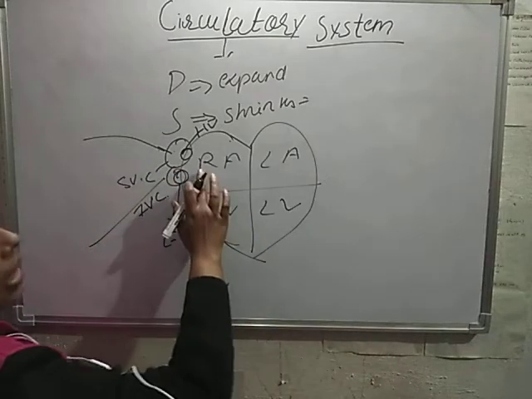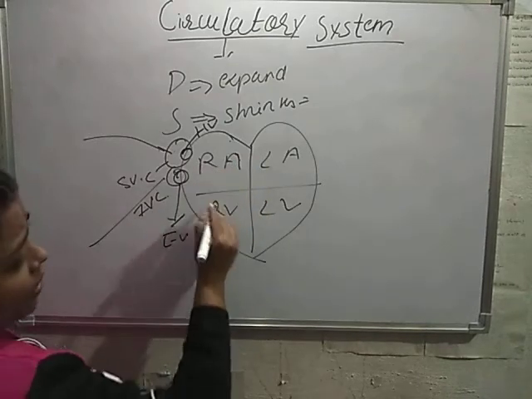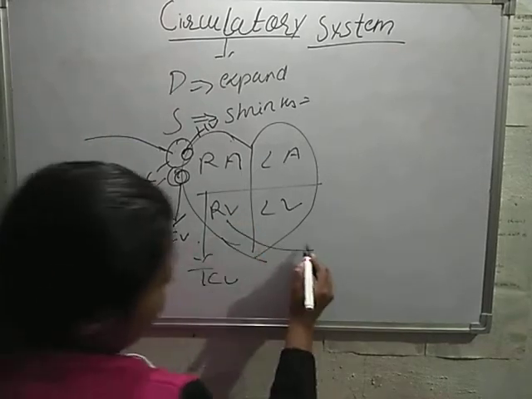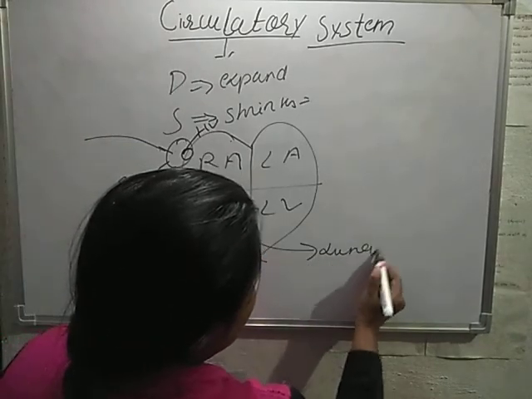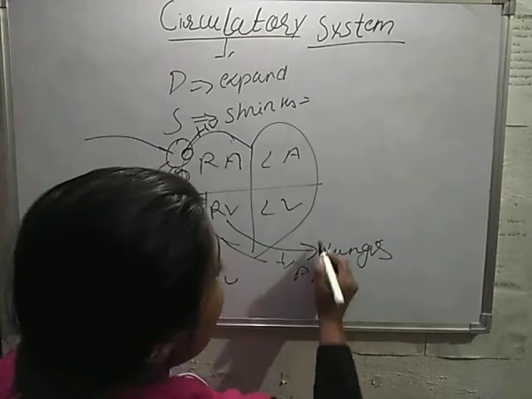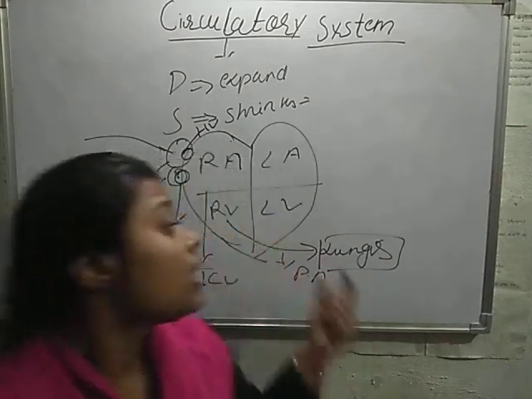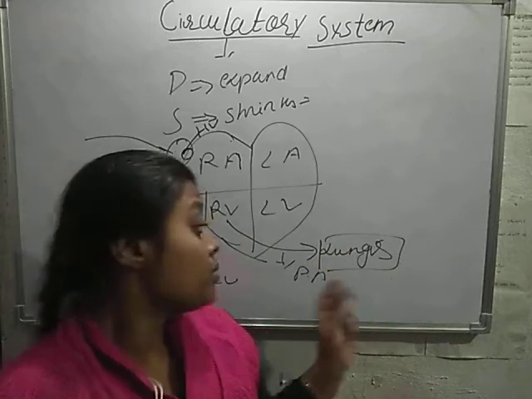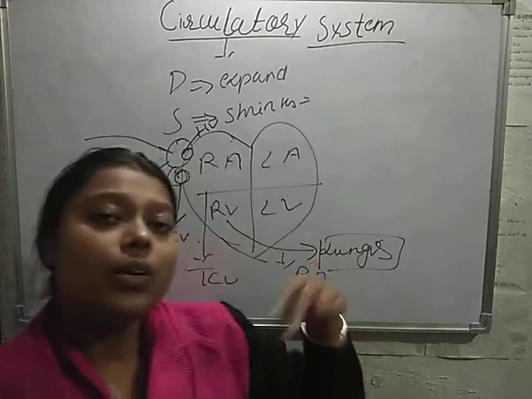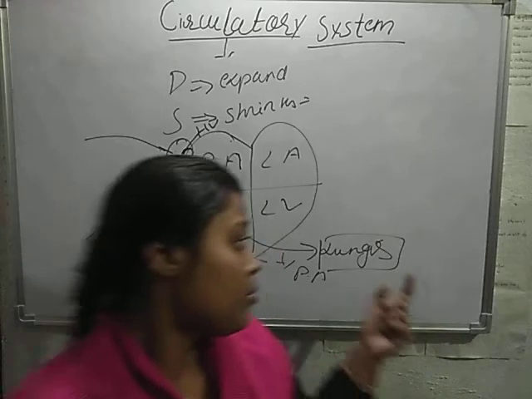When blood comes into the right auricle, it goes from the right auricle to the right ventricle through the tricuspid valve, and from the right ventricle to the lungs through the pulmonary artery. And in the lungs, purification of blood takes place. Purification of blood means the carbon dioxide which is present in the blood, because it is impure blood, goes into the atmosphere, and oxygen from the atmosphere comes into the lungs.